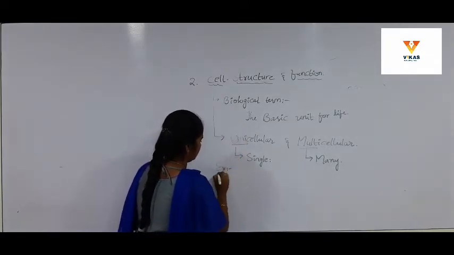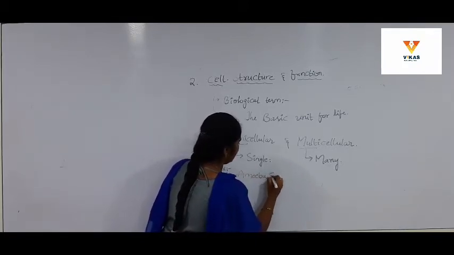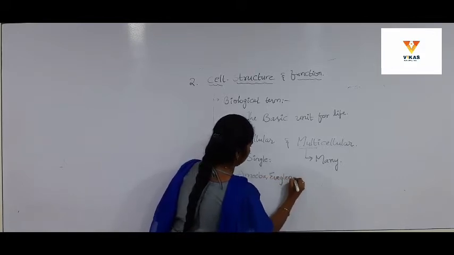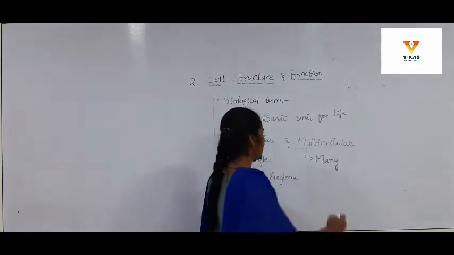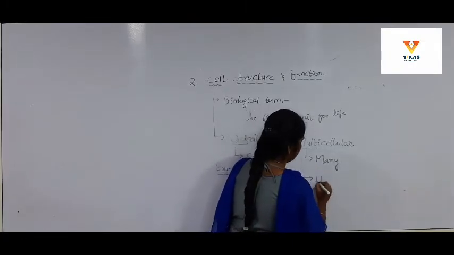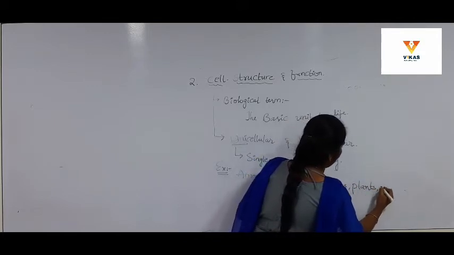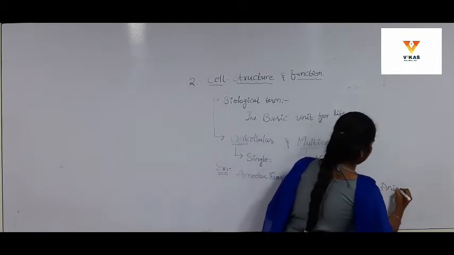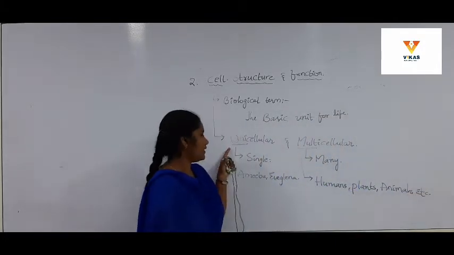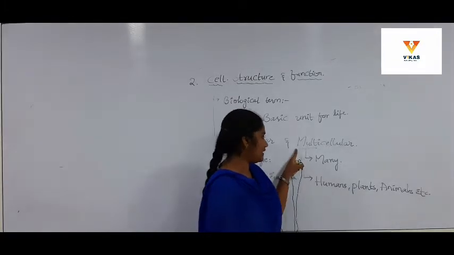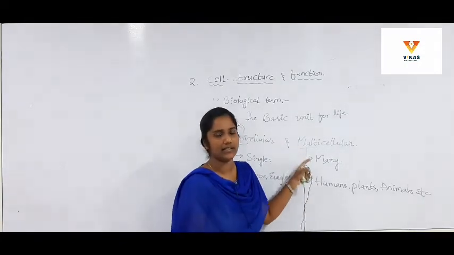Examples: amoeba, euglena, etc. Examples for the unicellular organisms are amoeba and euglena, whereas for multicellular organisms, we humans, all plants, animals, etc. consist of many cells, so they are called multicellular organisms.